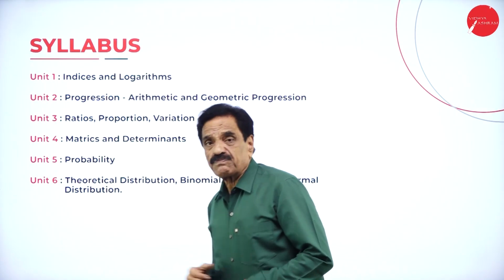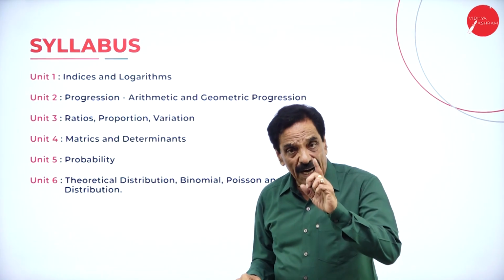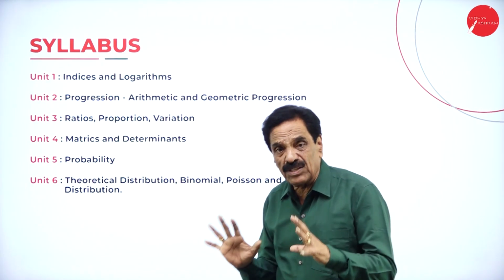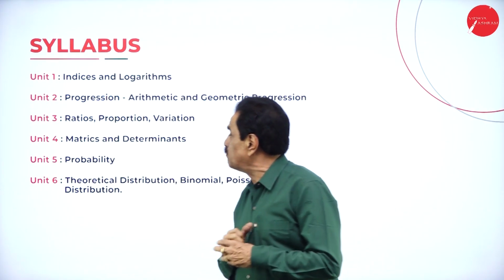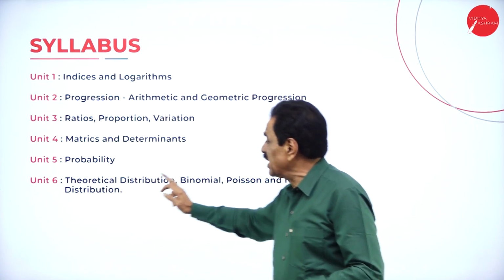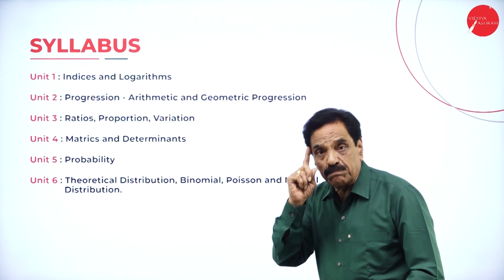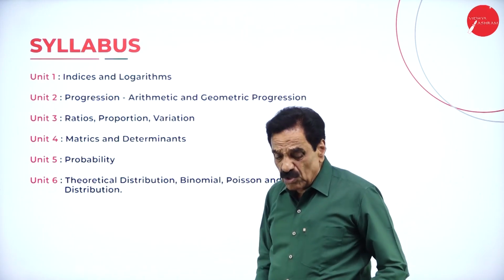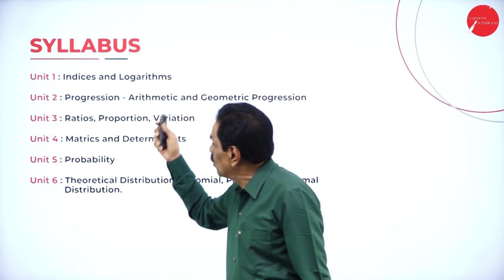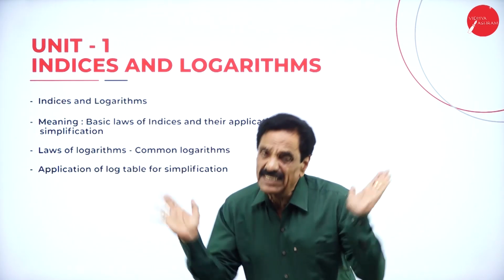So what is the first one? Indices and logarithms. Number 2, progression, where you have arithmetic progression and geometric progression. Ratio, proportion and variation is unit 3. Unit 4 is matrix and determinants. Number 5 is probability. Number 6 is theoretical distribution, which contains three items: binomial, Poisson, and normal distribution. So we'll go one by one. This is an introduction class where I'm going to introduce one by one. We'll go to unit number 1. I will start today with an introduction class.